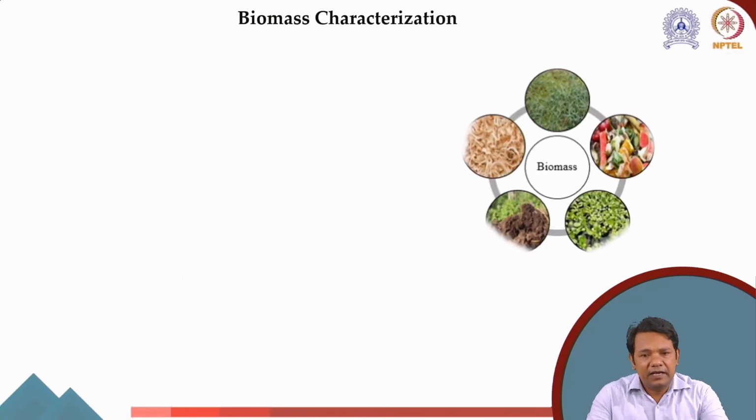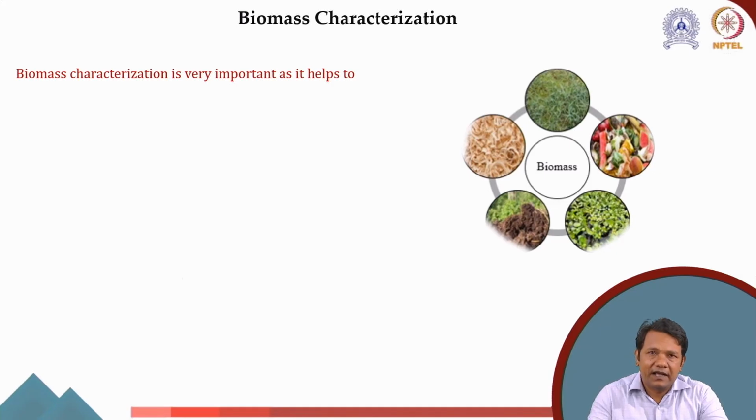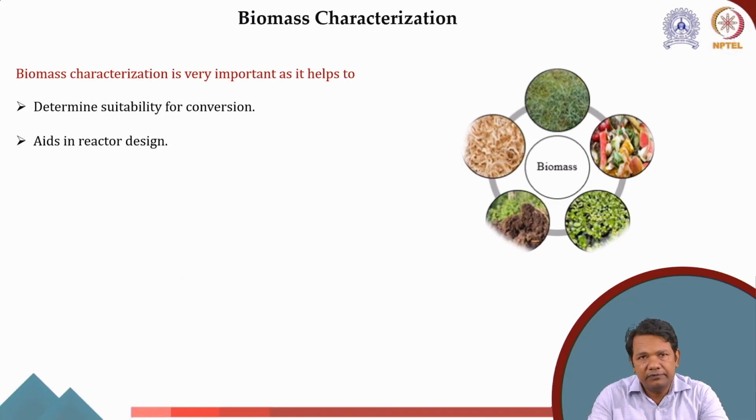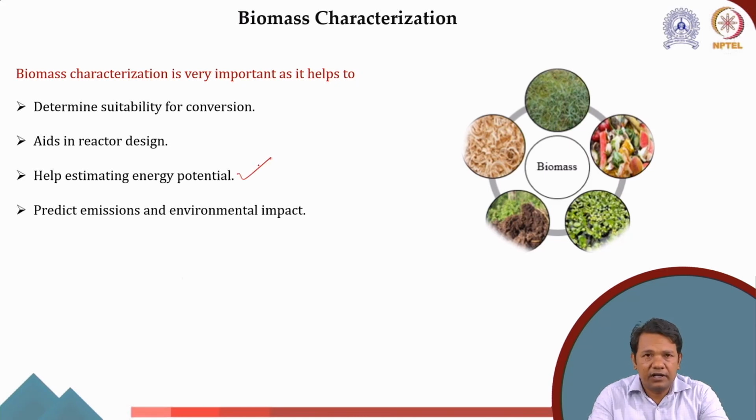Now, as I said, for a gasifier the most important parameter is the kind of feed that we use, and that we'll discuss. In the previous week also you saw that biomass feed itself is a very big challenge, and that helps us decide what kind of gasifier stove we should use. Similarly, for commercial scale gasifiers also, biomass characterization becomes very important because it helps to determine the suitability for conversion. It also aids in reactor design. It helps in estimating the energy potential, and it also helps us predict the emissions and the environmental impact of the process.